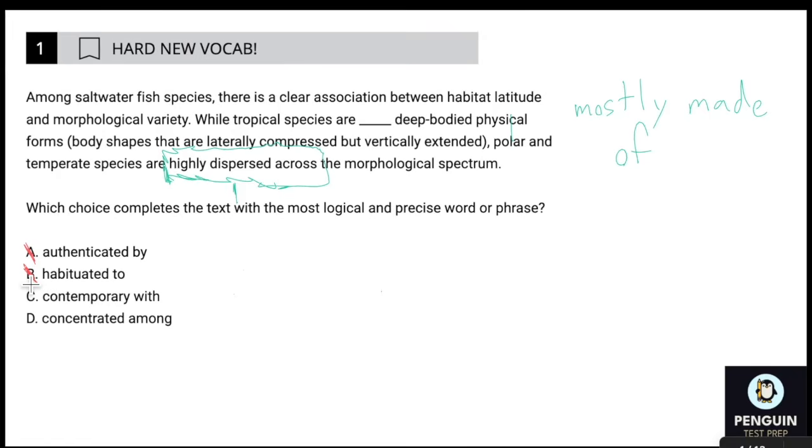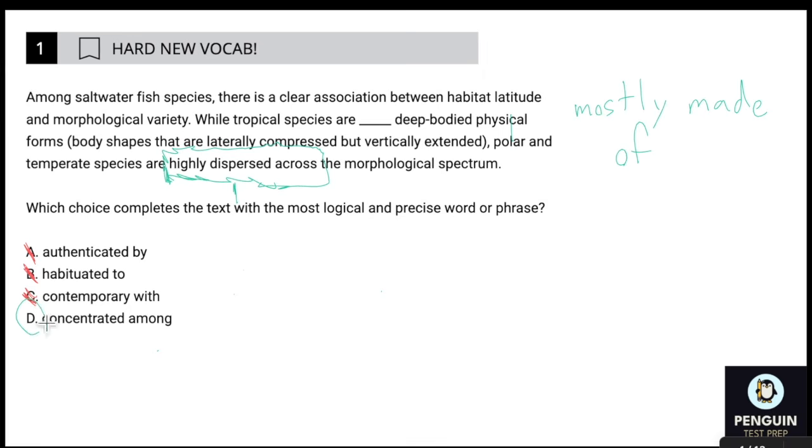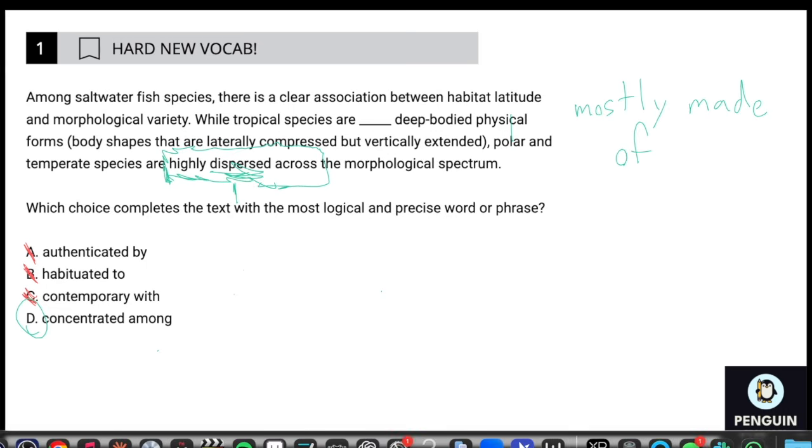So nope. Contemporary with. Contemporary, you think of your contemporaries or the people who exist around the same time as you. Often it's also meant to mean modern because it's the time that you're currently existing in. But regardless, doesn't mean mostly made of, right? And then choice D, concentrated among. Perfect, perfect, perfect. Concentrated is totally the opposite of dispersed, right? If something's dispersed, it's spread out. If something is concentrated, it's all hanging out in the same place. So choice D, boom, one down.